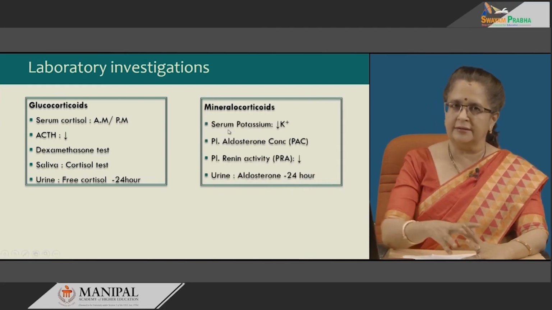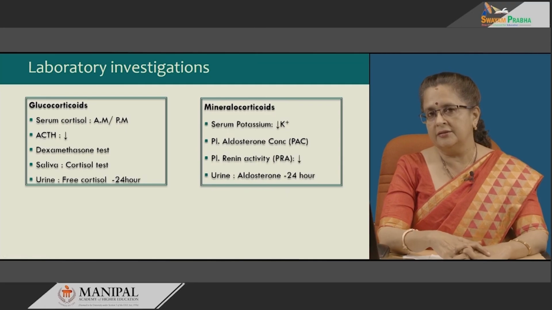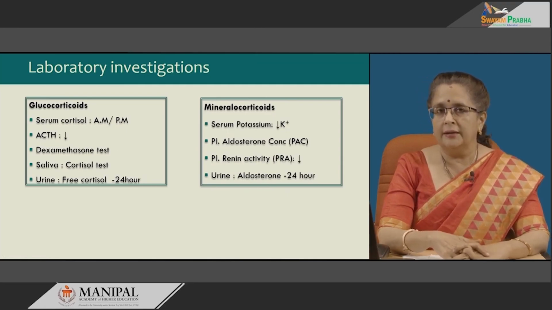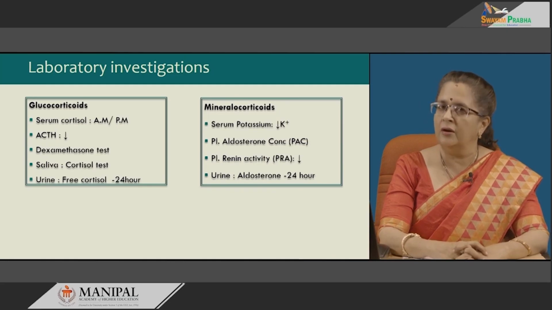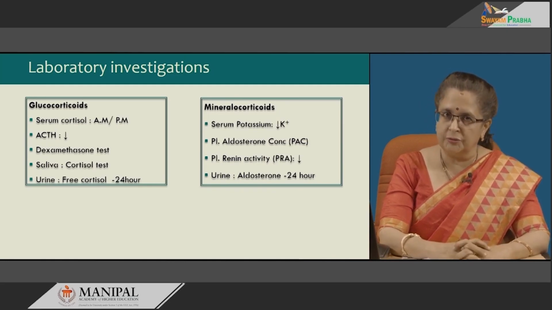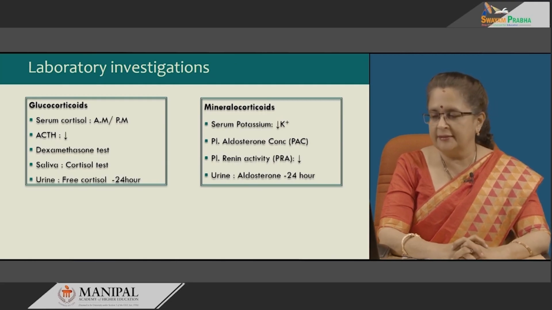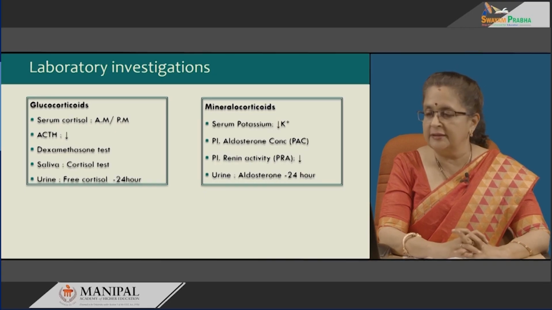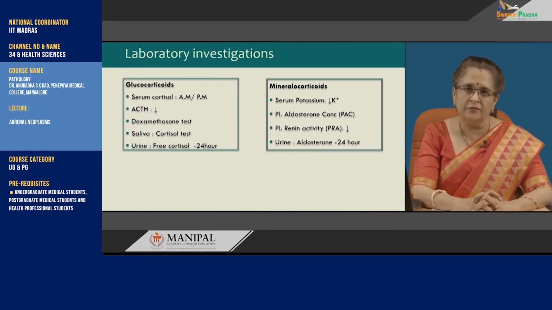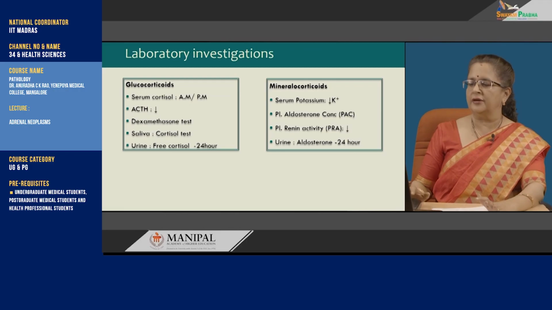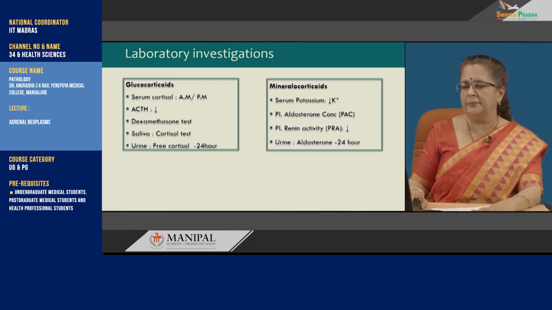For mineralocorticoids, the most important is the serum potassium level. There is usually hypokalemia. Initially it was thought that hypokalemia was there in all cases of aldosterone producing tumors in the adrenal cortex, but of late it has been detected that not all such tumors may produce hypokalemia. So, the plasma aldosterone concentration, or PAC, which is elevated, is compared as a ratio with plasma renin activity, PRA, because PRA is reduced. So, this ratio should increase in case of tumors of the adrenal cortex. In urine we can also check for aldosterone, over a 24-hour period.